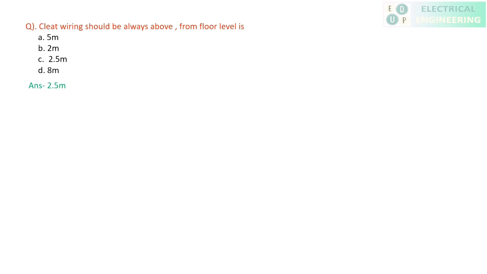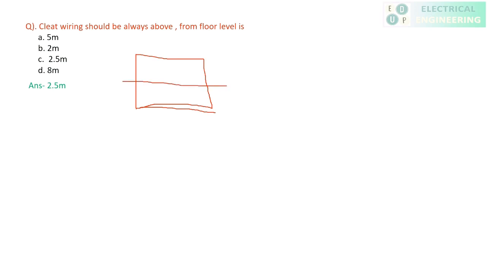Okay, move to the next question. Our next question is, the plate wiring should always be above the floor level of. It means that from the floor level, wiring should be at a minimum distance of 2.5 meter. Clear? Suppose this is the wall and this is the floor.